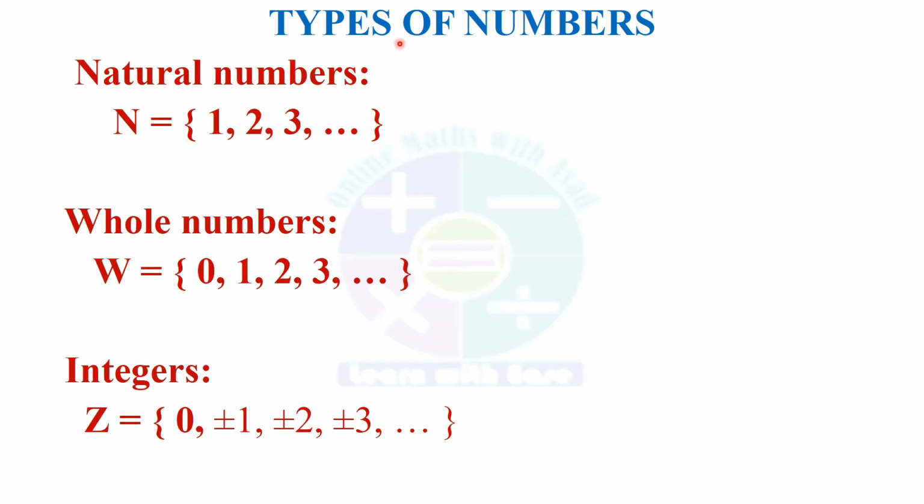We summarize our video here. We first discussed numbers and then the types of numbers: natural numbers, whole numbers and integers. The set of natural numbers is denoted by capital N. The set is N equal to 1, 2, 3 and so on. The set of whole numbers is denoted by capital W. The set is 0, 1, 2, 3 and so on. And then the set of integers is denoted by capital Z, and the set is 0, plus minus 1, plus minus 2, plus minus 3 and so on.